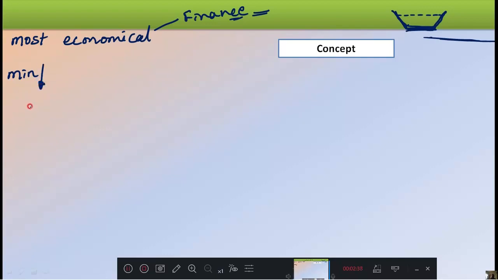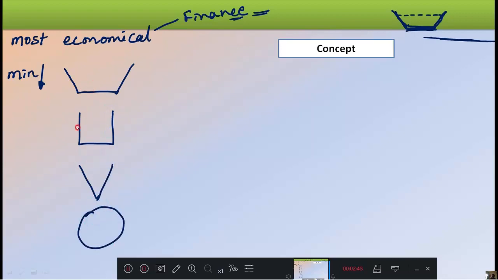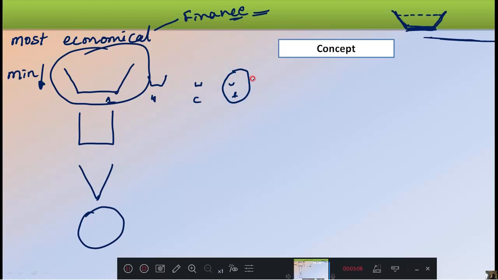Minimum means what? Look here, if a trapezoidal canal is there, or a rectangle canal, or a triangular canal, or a circular canal, when will the cost be minimum? When your size is minimum. For example, I have one canal like this, another like this, and another like this. This is A, B, C, D. If I construct this canal, obviously my cost involved will be more. If I construct this one, the cost involved will be less. If I think I need to save money, so I avoid this one and construct this one, it is foolishness.